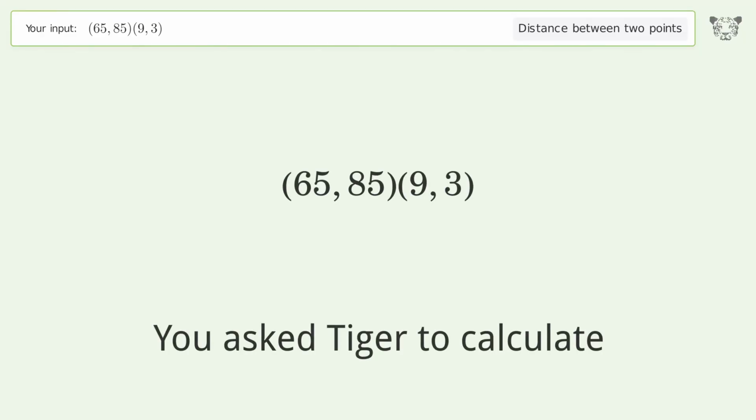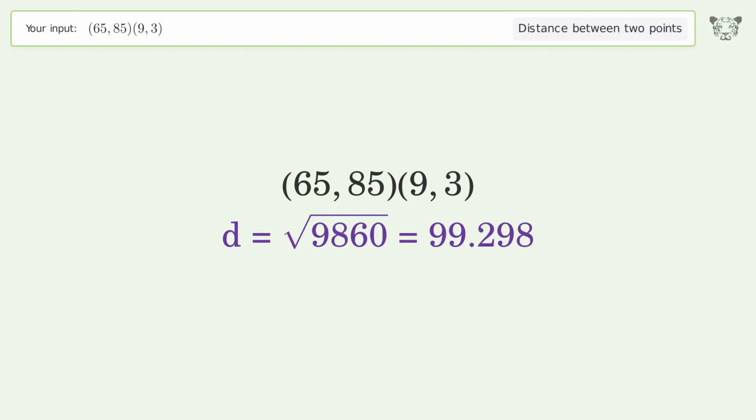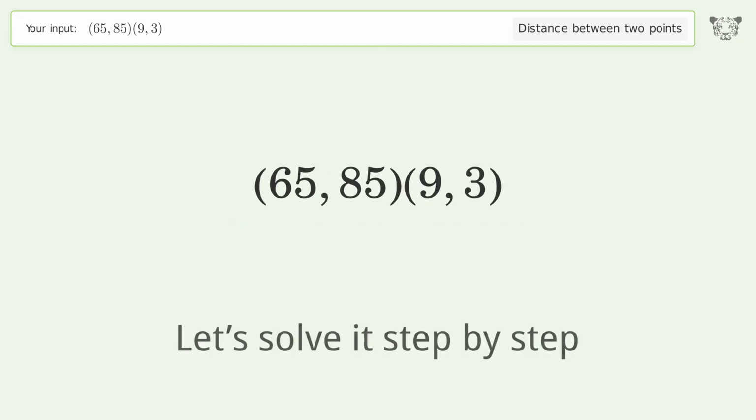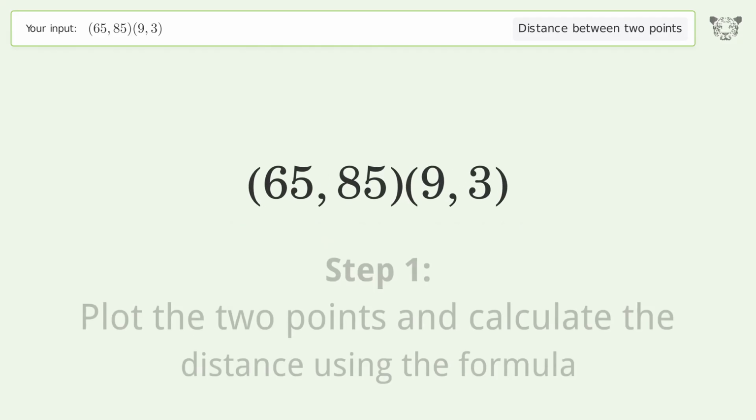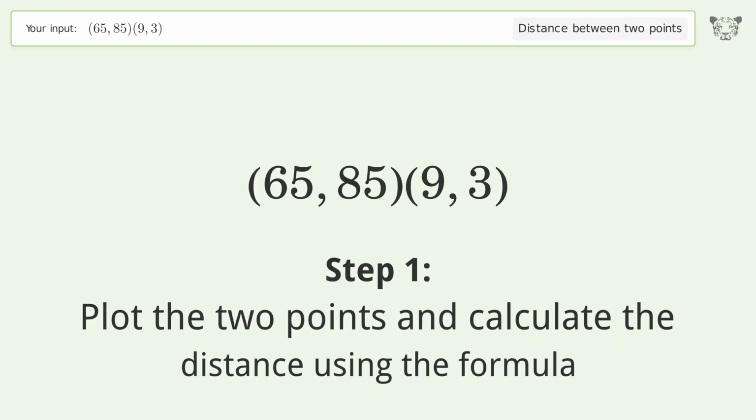You ask Tiger to calculate. This deals with the distance between 2 points. The distance between the 2 points is the square root of 9,860, or 99.298. Let's solve it step by step. Plot the 2 points and calculate the distance using the formula.